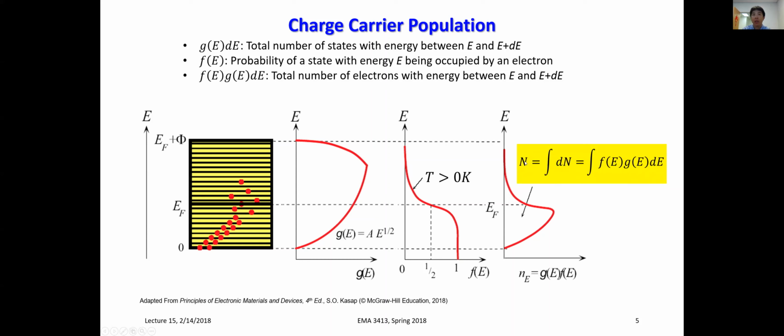So essentially, if you know the system, you can calculate the distribution of the states, the density of states, and then you know how many electrons you have. You just throw all those electrons into that system. If you have more electrons, you're going to fill to a higher level. That means your Fermi energy will be high. If you have few electrons, then you're only going to fill the bottom portion of the bands, and your Fermi energy will be low. So really the only thing that could change here is the Fermi energy. If you're given the temperature, you should be able to calculate where the Fermi energy is.